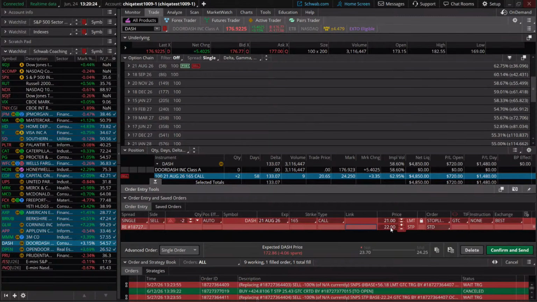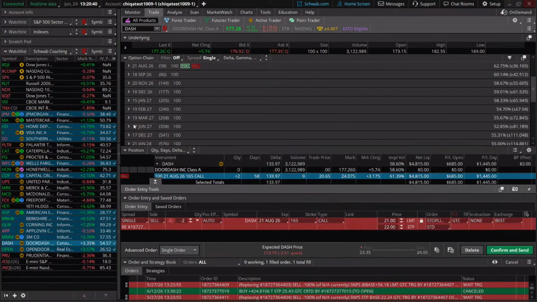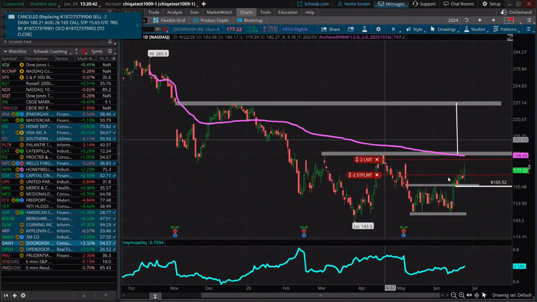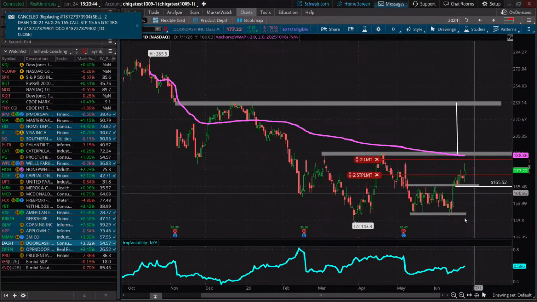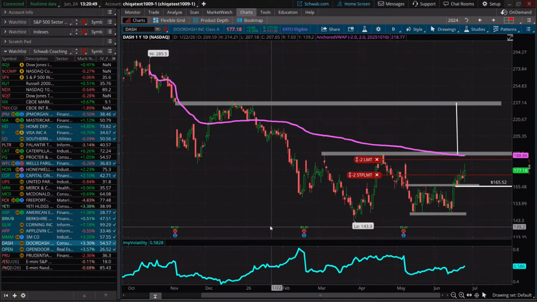But of course, remember, if we do have the stock gapping down overnight or something like that, we may not see a fill. So this is one of those ones that you want to keep an eye on if you're going to use a stop limit. So we're going to hit confirm and send, and we are going to send this order. So we moved up a little tight stop there, since we're noticing a little bit more volatility today, we've noticed that it's picking up a little bit. Okay.